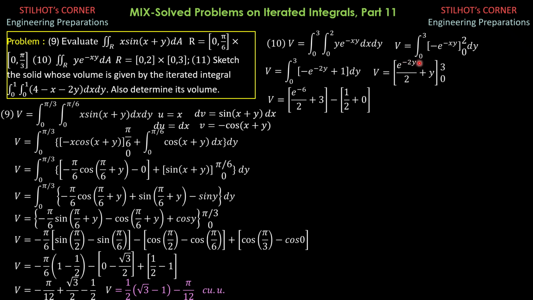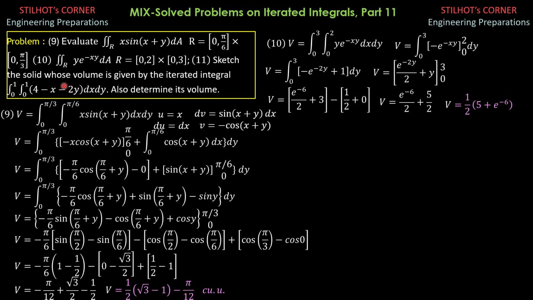When y is 0, this is 1 over 2, then plus 0. So minus quantity 1 over 2 plus 0. So volume, therefore, is e to the negative 6 over 2 plus 5 halves. And if we factor out 1 half, that's 1 half quantity 5 plus e to the negative 6. So cubic units. So that's the volume.